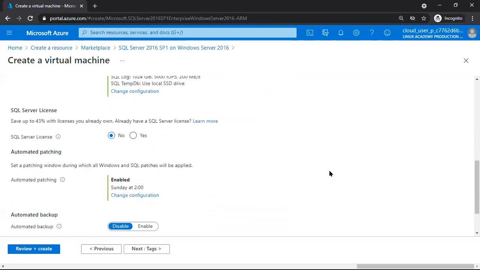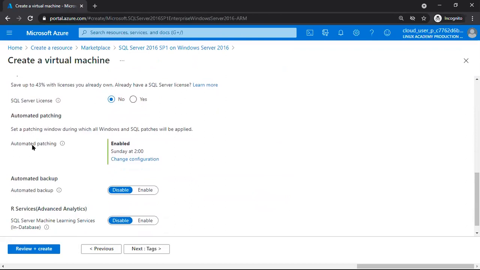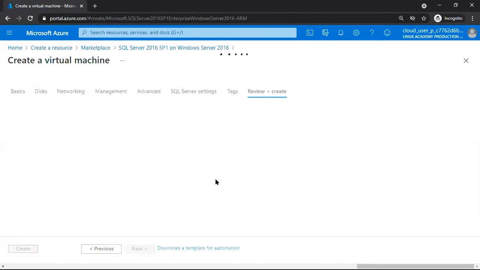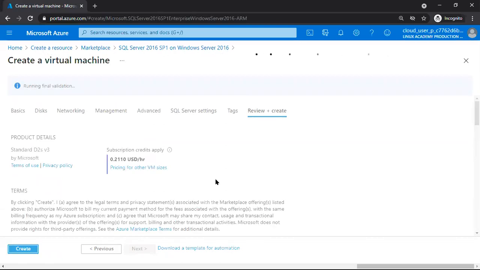Some other details are there, like automated backups. Automated patching is enabled by default, Sunday night 2 o'clock. Microsoft itself will apply the patches at OS level plus SQL level. See, the default maintenance window is what? 2 a.m. Sunday. Okay. Various things we can automate, we'll see later. Just trying to show you how simply we can create a server in Microsoft Azure.